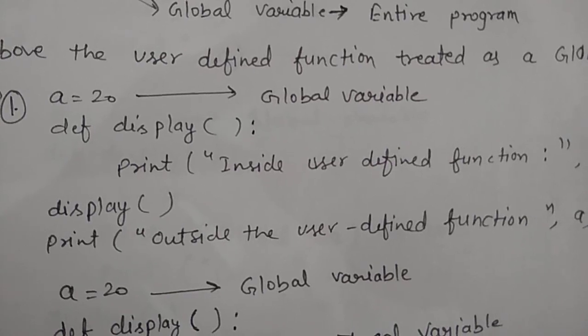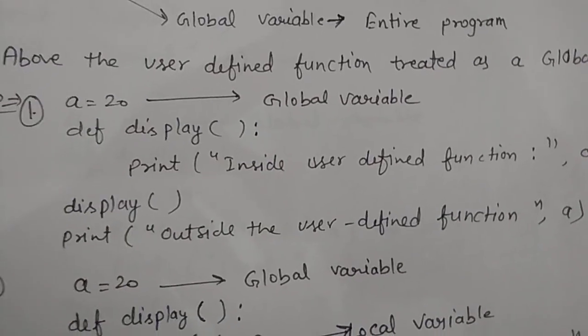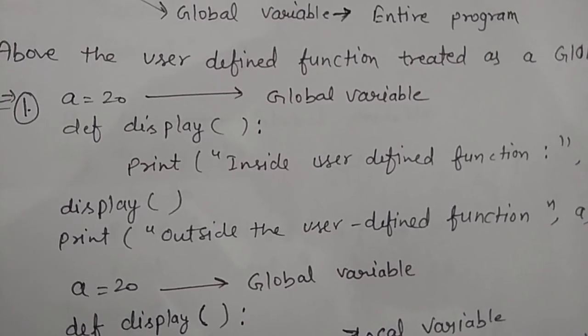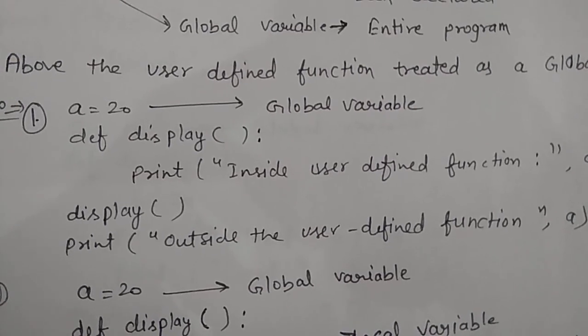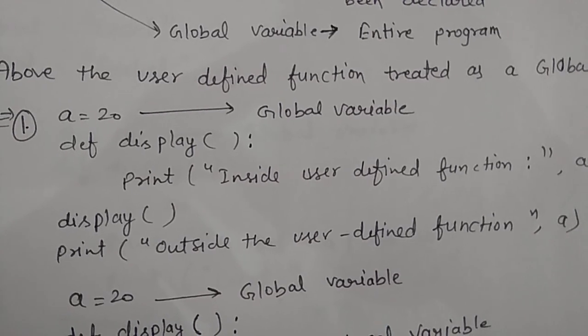After calling the function display, we print outside the user defined function the value of a. Now we understand: before the def keyword the variable is a global variable.